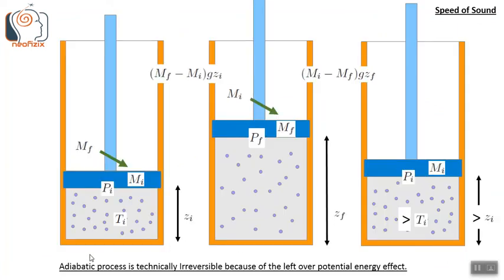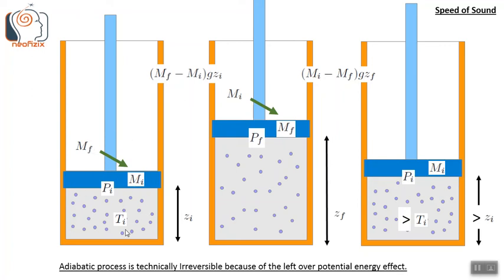One thing to be noted is that these kinds of adiabatic processes that we saw here are technically irreversible. This is not usually mentioned, or it is not even known, but this process is technically irreversible because there will be a leftover potential energy effect. So for example, on the extreme left, we assume that this is the initial state.